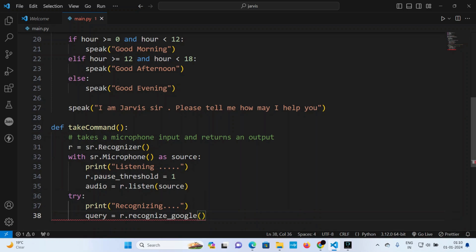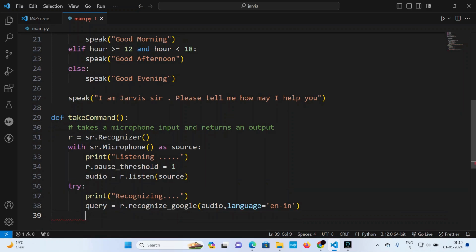So let's say Google audio, it has an attribute of language. You can go to the documentations and literally search it. No need to memorize the things, that this is the attribute, no need to do that. So English India, like that maybe. If there is an error, I will literally go over it, because I have done it many days ago.